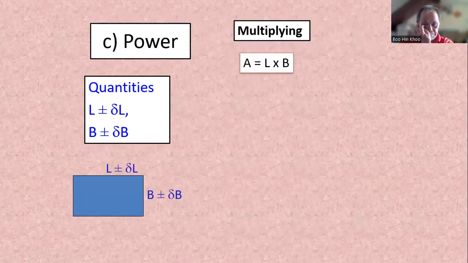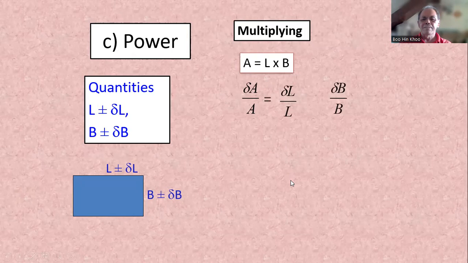Or, right, we multiply quantity. Area is L, length times breadth. Each will have its proportional error, and we add them up.